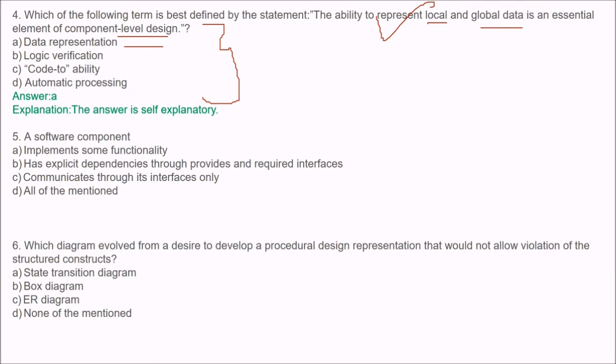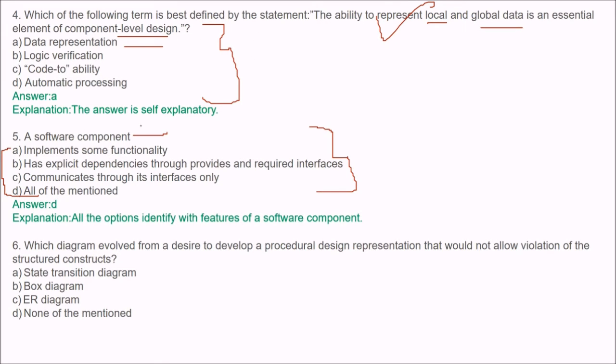Next is a software component. These are 4 options for you. The answer is D, because a software component implements functionality. A software component has explicit dependencies, which provide and require interfaces, and it communicates through interfaces only. So all of the options identify with the features of a software component.